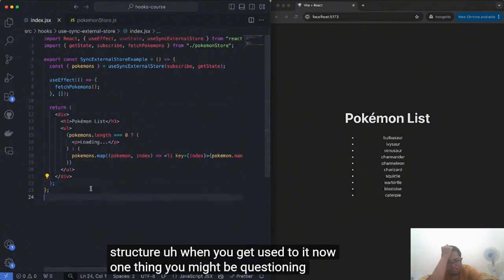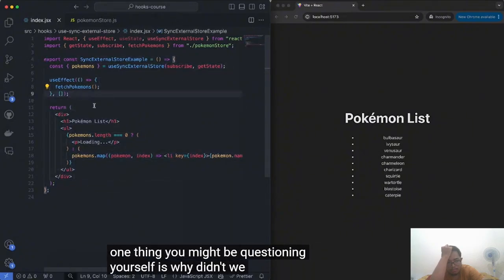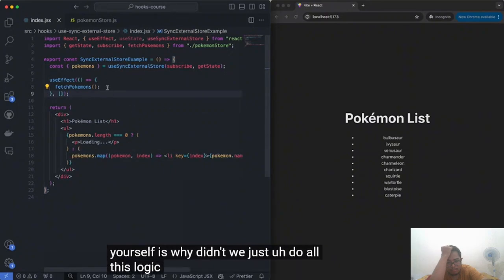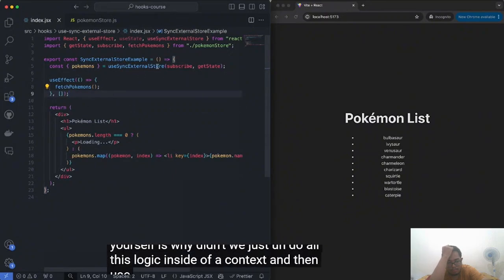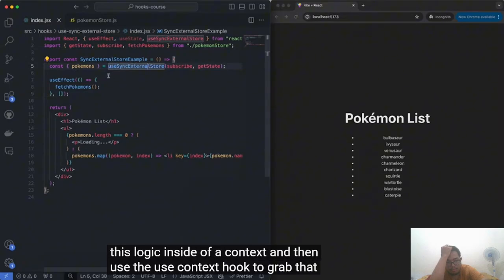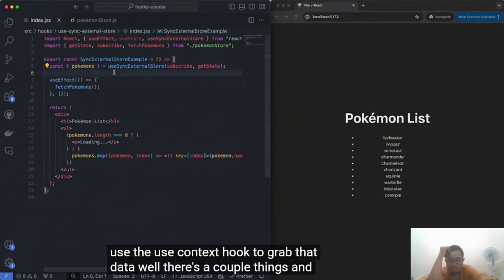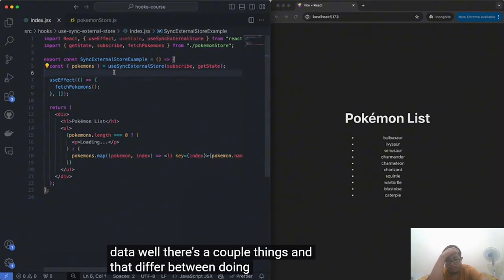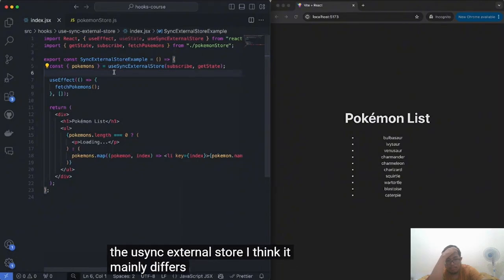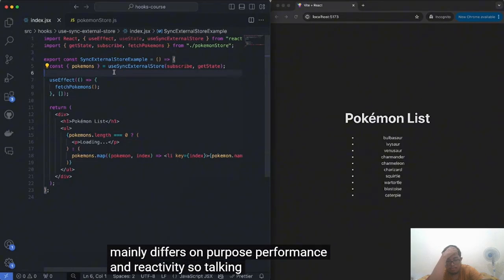Now, one thing you might be questioning is, why didn't we just do all this logic inside of a context and then use the useContext hook to grab that data? Well, there are a couple of things that differ between doing that and using the useSyncExternalStore. I think it mainly differs on purpose, performance, and reactivity. So talking about the purpose,